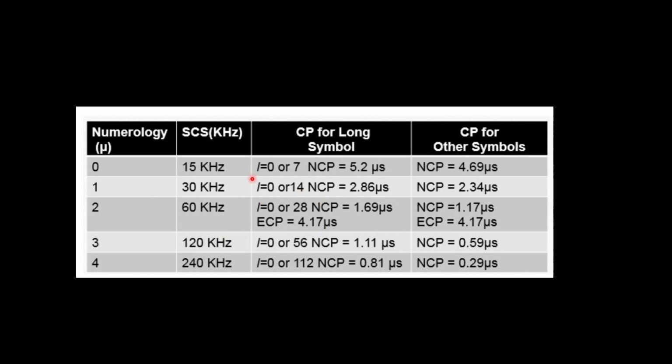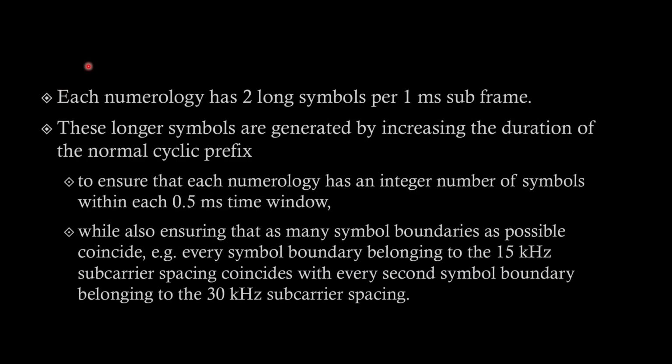If you want to understand the reason, we can understand it like this: each numerology has two long symbols per 1 millisecond subframe. Focus your attention on this. Let's first understand the reason, then we will try to understand it pictorially.